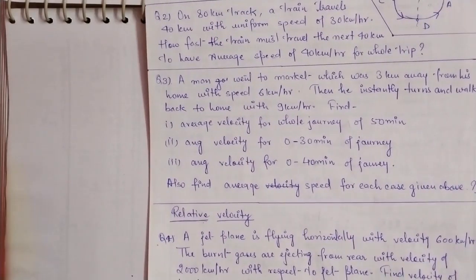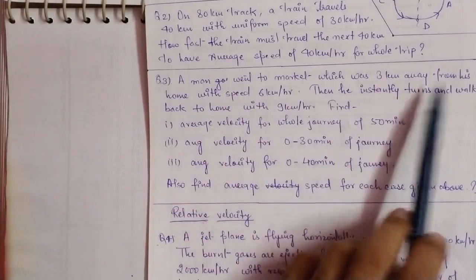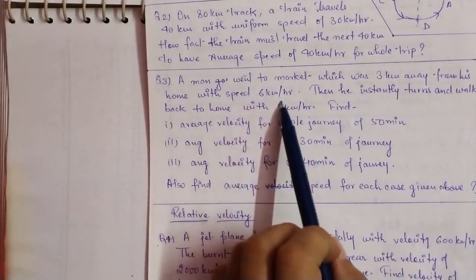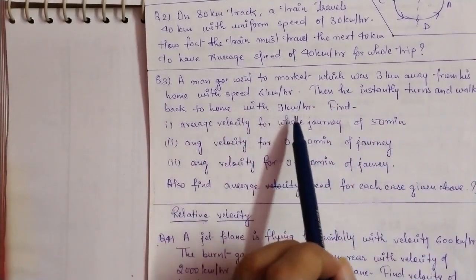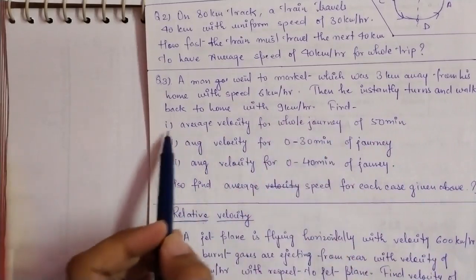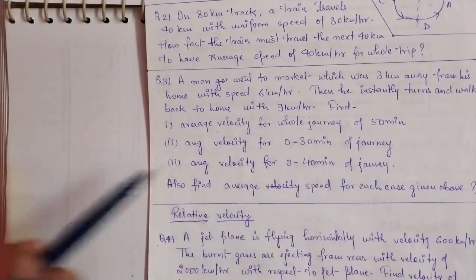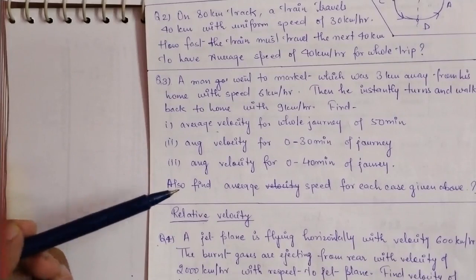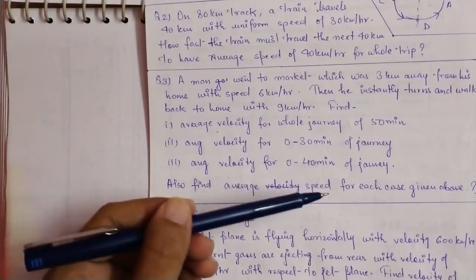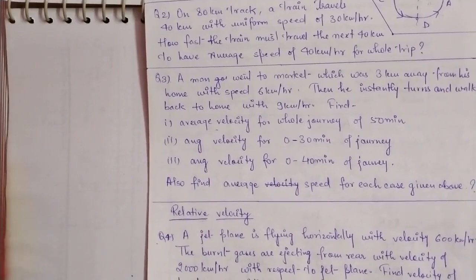A man went to the market, which was 3 kilometers away from his home, with a speed of 6 kilometers per hour, and then he instantly turns and walks back home at 9 kilometers per hour. We have to find the average velocity for the whole journey of 50 minutes. If you notice, all the questions ask for the average velocity, and we also have to find the average speed. Let's calculate some basic terms that are missing in this question.